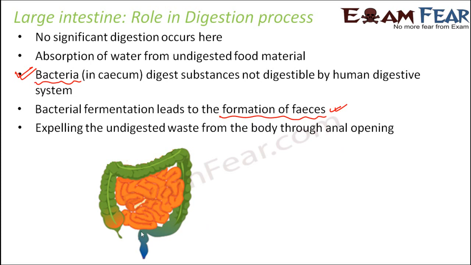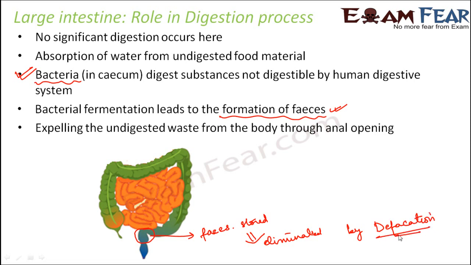But before being expelled, the rectum is the place where the feces are stored. So the rectum stores the feces and later it eliminates them by the process called defecation. So here in the rectum, feces are stored and later they are eliminated by a process called defecation, that is throwing out of feces from the body. So basically this is the role of large intestine.